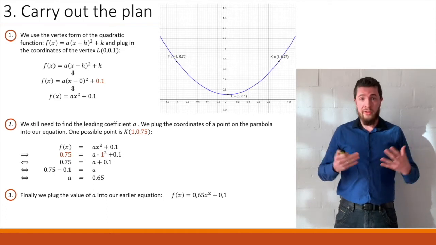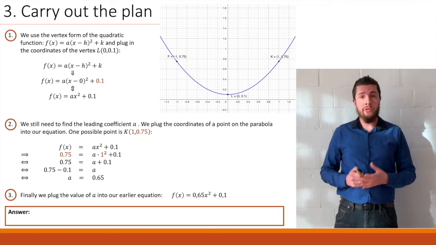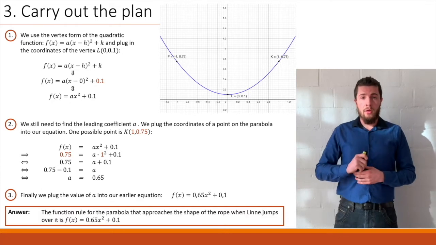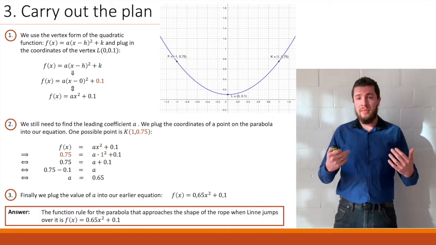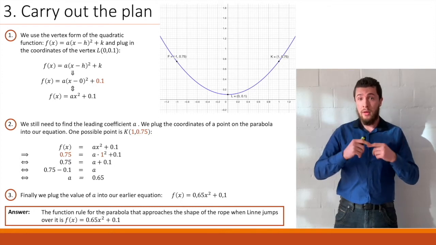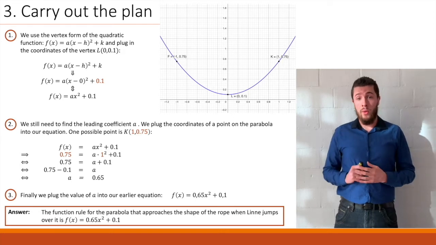Now, is this it? Well, yes, we were asked to find a function rule, so let us use a full sentence to formulate our answer. The function rule for the parabola that approaches the shape of the rope when Lina jumps over it is f of x equals 0.65x squared plus 0.1.